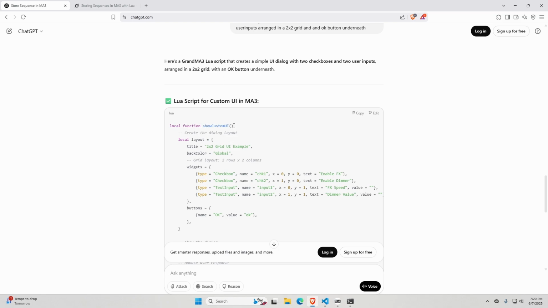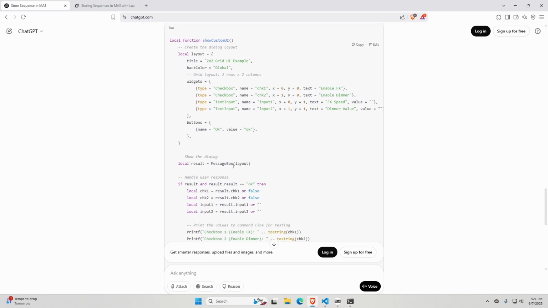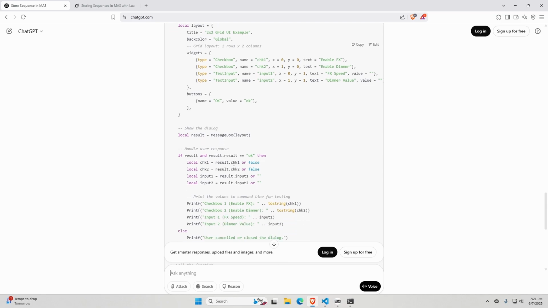It is creating a function, so that's cool. And then layout, it says title, back color, widgets. So it's acting like layout is, oh, okay, no, that makes sense. Then we go, what? It's saying it can use MessageBox to do this layout, which I am not aware is possible.